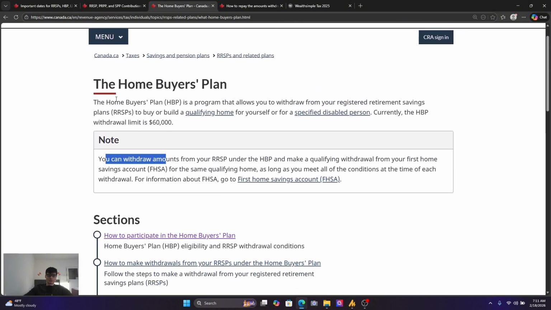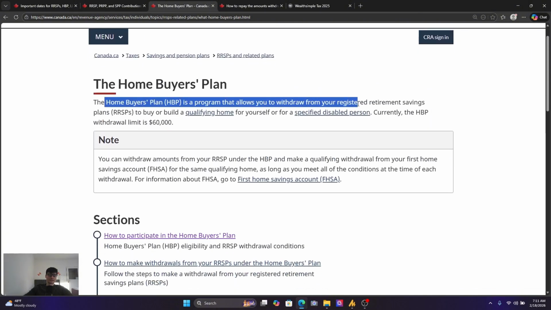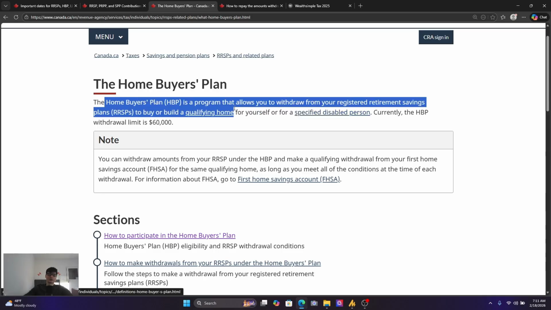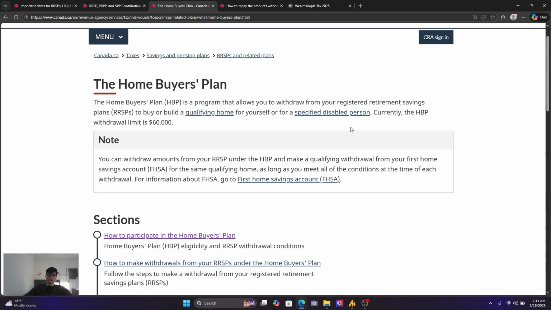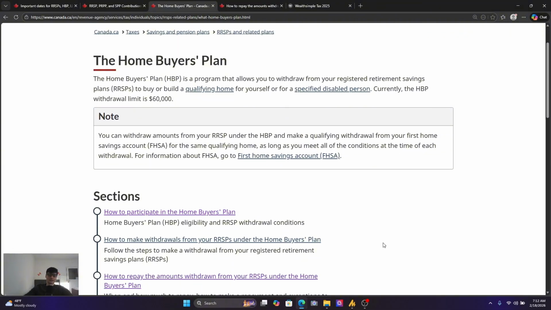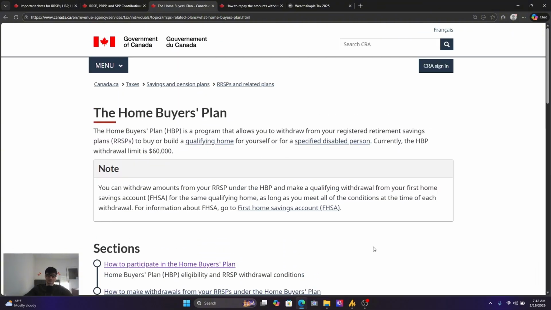So the Home Buyers' Plan is a program that allows you to withdraw from your registered retirement savings plan to buy or build a qualifying home for you or a specified disabled person. Currently, the Home Buyers' Plan withdrawal limit is $60,000. So essentially, you can withdraw $60,000 from your RRSP in order to buy your first home. Okay, and there will not be any tax implication. However, you actually have to repay that.